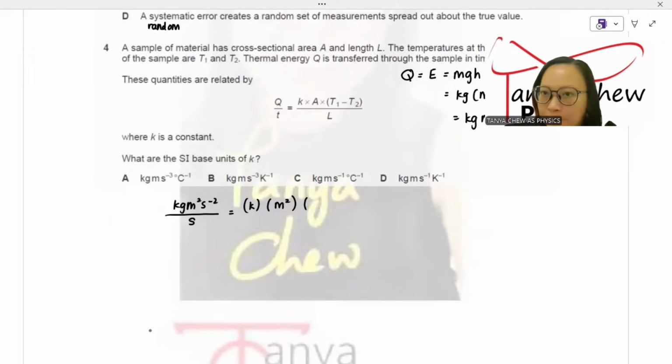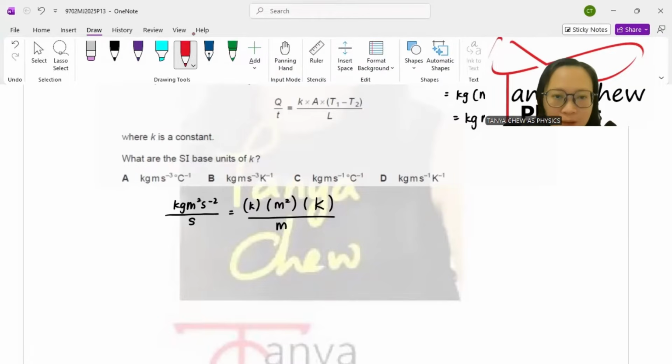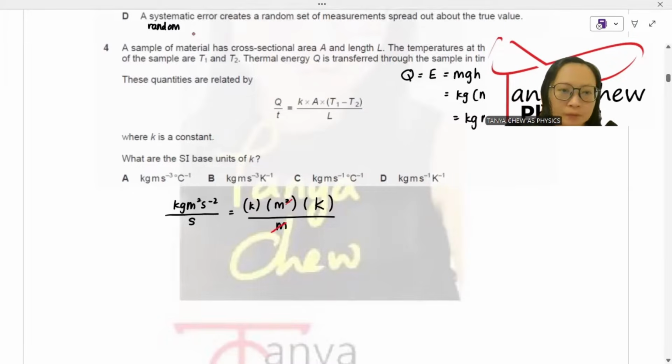T1 and T2 are temperatures. The SI base unit of temperature is Kelvin. Just put capital K right here. And L is the length. Length is measured in meter. Now you try to simplify m squared. And then this is kilogram meter square, and I shift out the second, -1, so this will be second -3. Second shifted out becomes -1. -2 plus -1, it is -3. So it's equal to k times m times Kelvin.